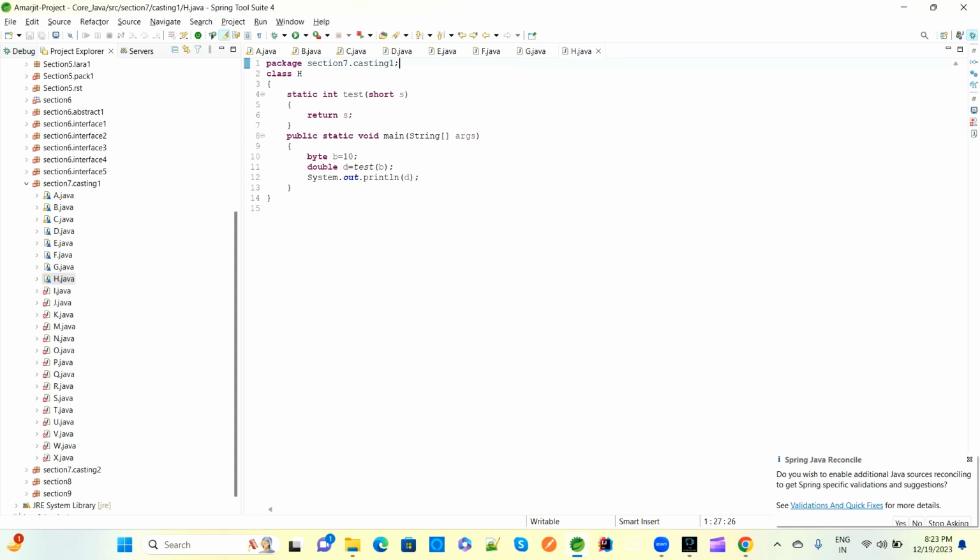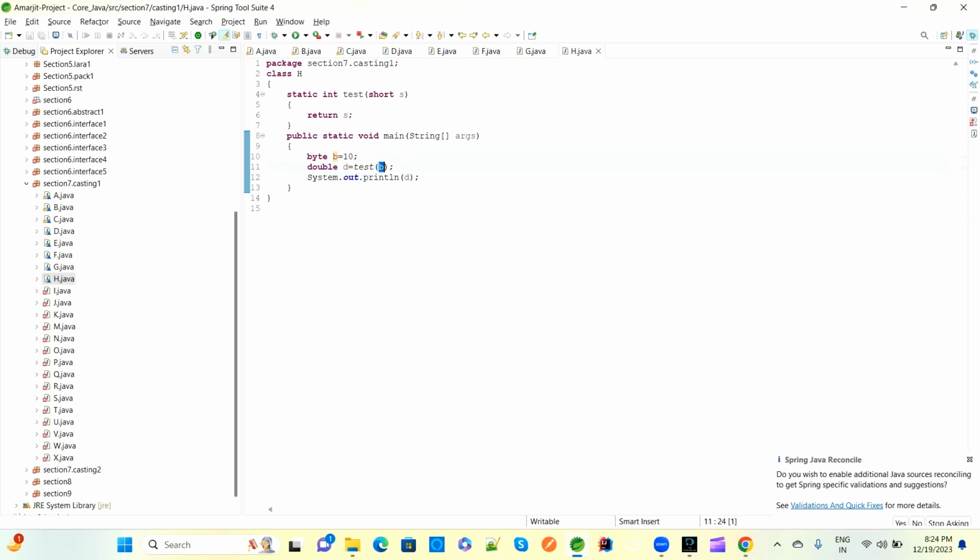Now the class H also has a test method. The test method is short type here, and the compiler will go for main first. The main method is static. Here we have a byte type, 10 is there. Now what we are doing is a double type, and here we are assigning the byte. Test byte means this byte value 10 will be assigned in this test method.